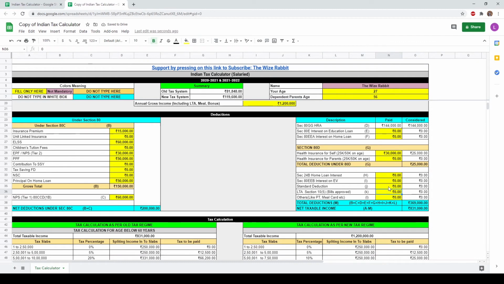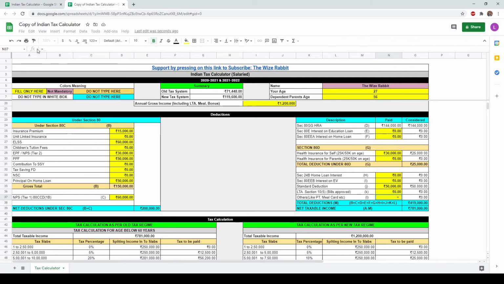Now, if your source of income is salary, then you must enter a standard deduction amount of 50,000. So the tax on this 50,000 is not considered. Next, enter the amount of any other deductions made by the company, like meal card amount and professional tax.